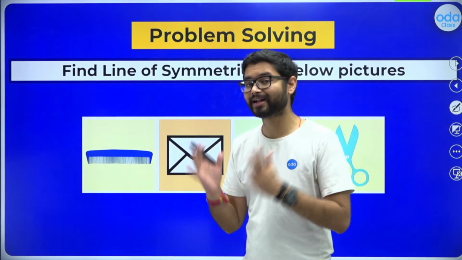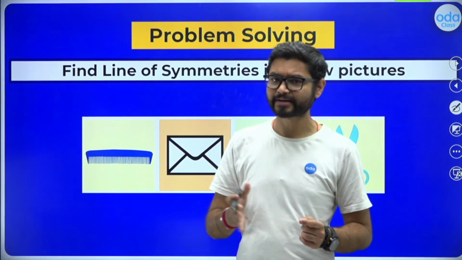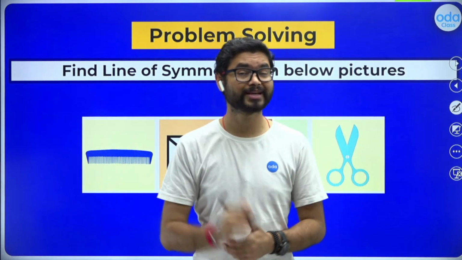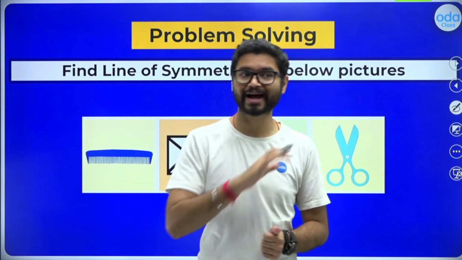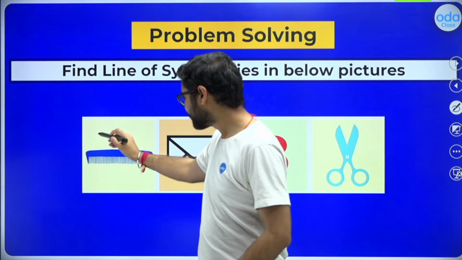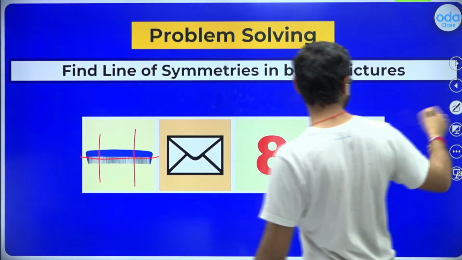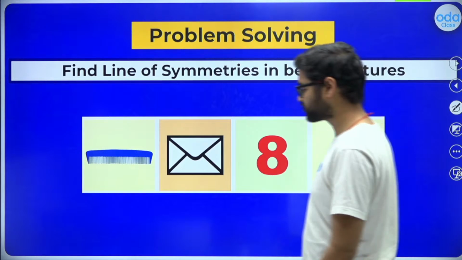We need to find a line along which, if I cut it, divide it, or fold it, the two parts, the two halves, should be entirely the same. They should be mirror images, they should be identical. That is what I'm looking for. It could be here, here, or here. I do not know. This is something which you need to find, guys.